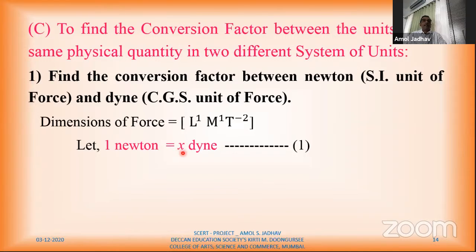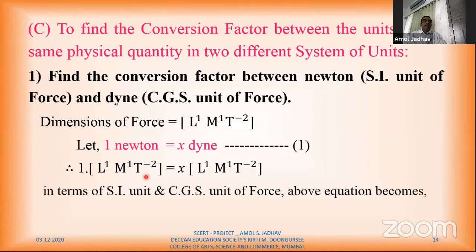So I want to find this X. Here I'll simply substitute the dimensions of force. This Newton is a unit of force. So 1 into dimensions of force, L1, M1, T minus 2, equals X into again dimensions of force, L1, M1, T minus 2.